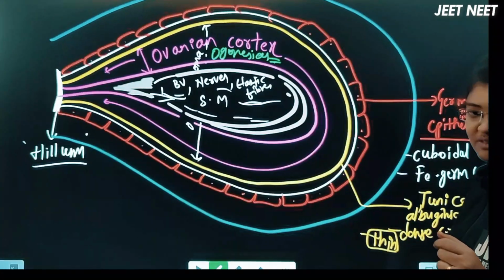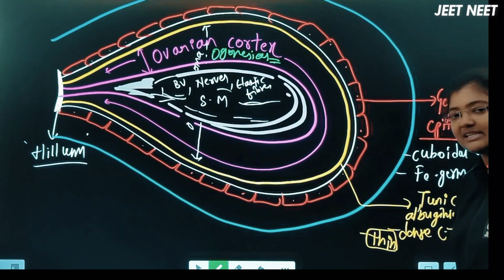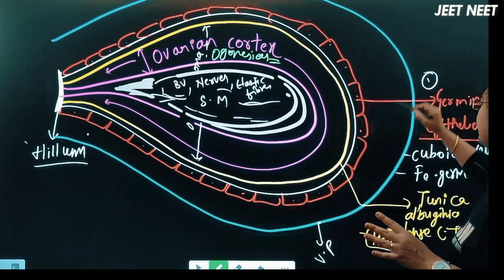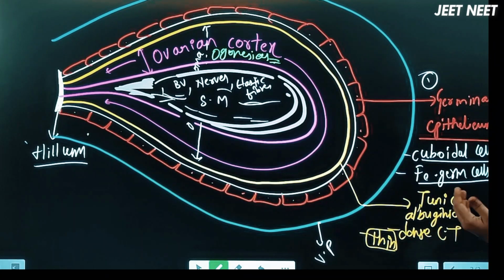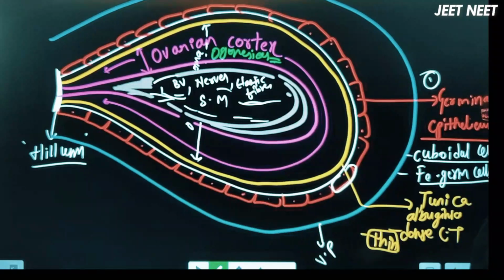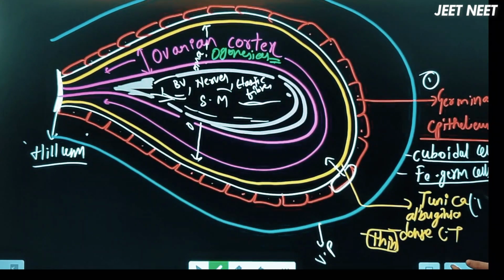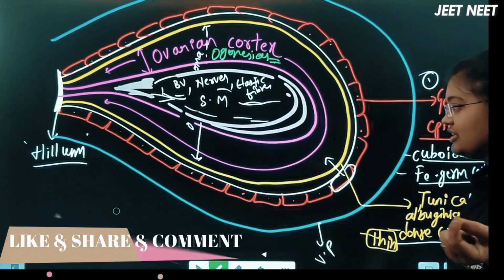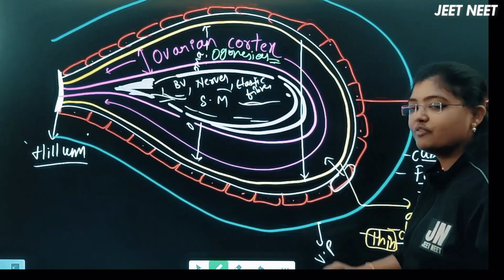When I go with the internal structure of the ovary, each ovary is majorly made up of 2 layers. Actually 3 layers, NCERT has not given the outermost layer, called the visceral peritoneum, right? So the germinal epithelium is the epithelium made up of cuboidal cells, which we can also consider each cell as a female germ cell, and that is what produces the oogonia. Inner to that there is a tunica albuginea, made up of dense connective tissue, which is a thin layer. Inner to that, whatever the total space is, we call it the ovarian stroma.